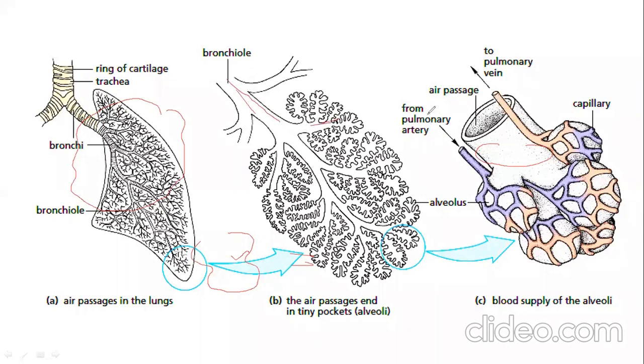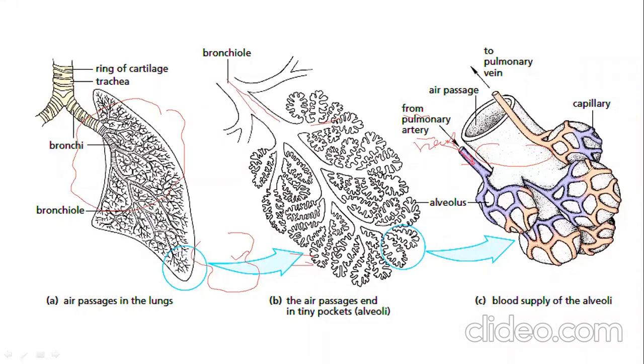And once again, you check here from the pulmonary artery, which is coming from your heart. This artery brings deoxygenated blood. Deoxygenated means it has more carbon dioxide. That will come from your heart through the pulmonary artery. And when it reaches the alveoli, what will happen? Oxygen will mix with it.